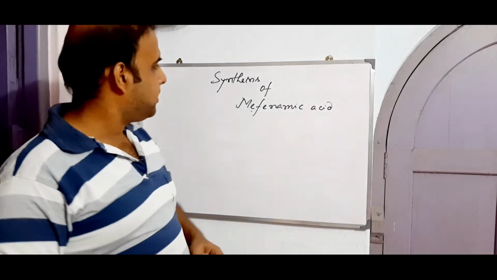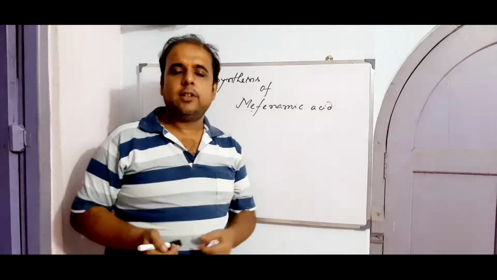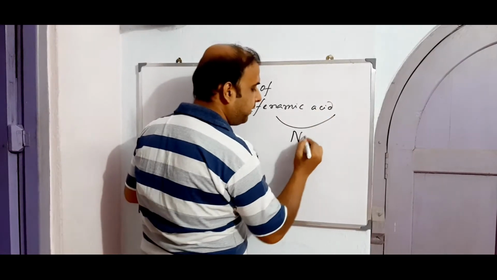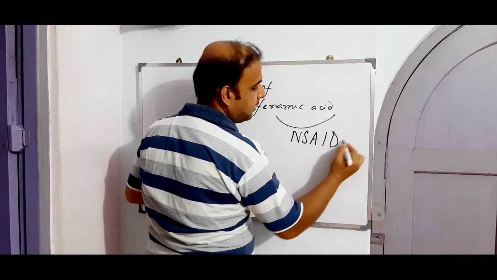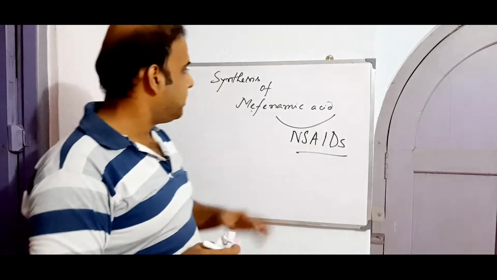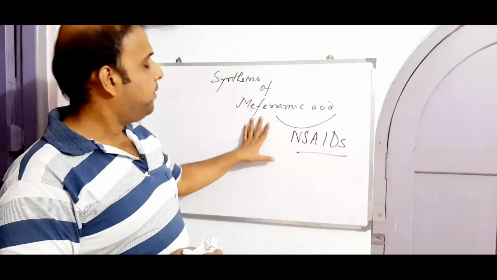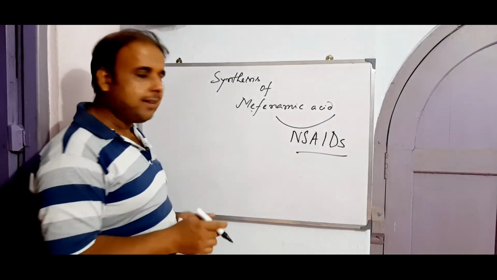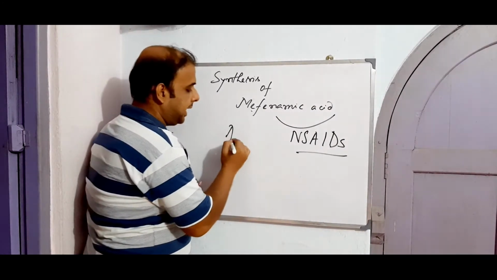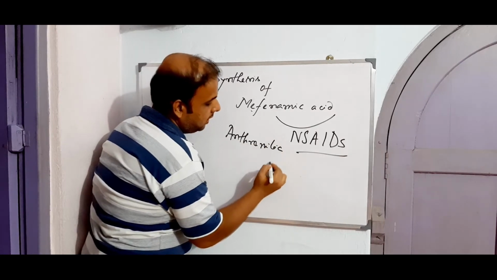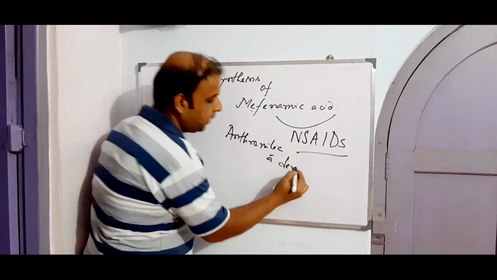Now today's topic is synthesis of yet another compound, or drug rather, which belongs to the pharmacological category of NSAID, that is non-steroidal anti-inflammatory drugs, right? That is nothing but mefenamic acid. And if we try to categorize it chemically, it belongs to the chemical category of anthranilic acid derivatives, right? Anthranilic acid derivatives.